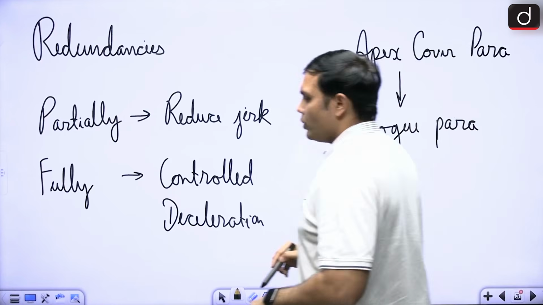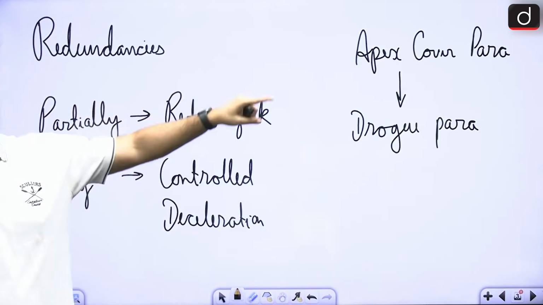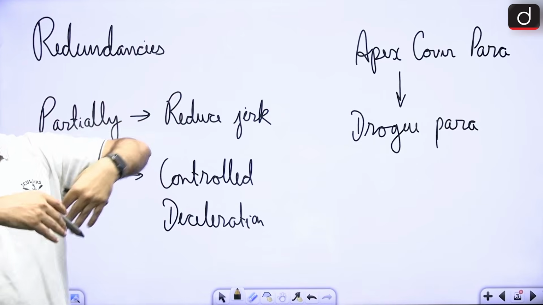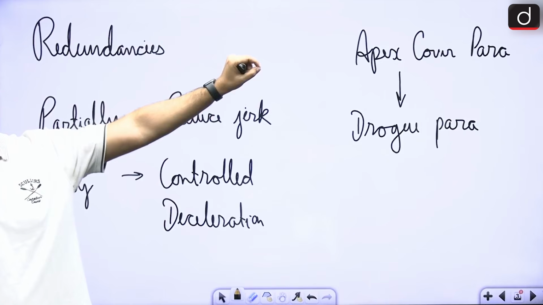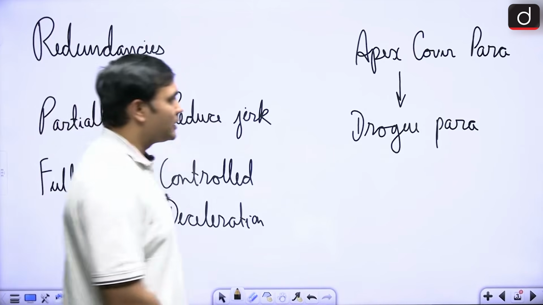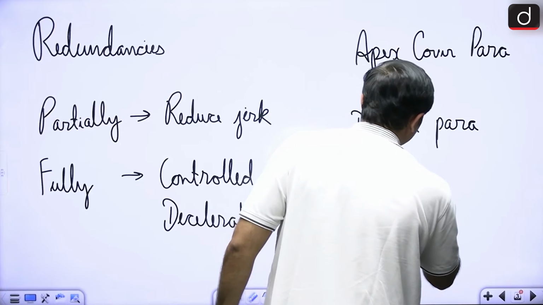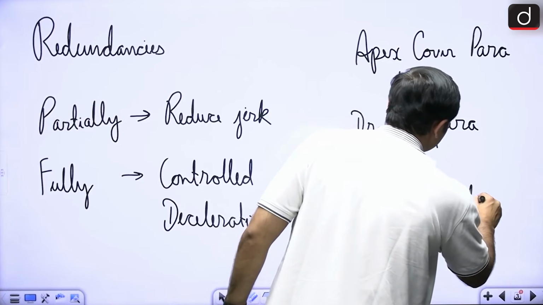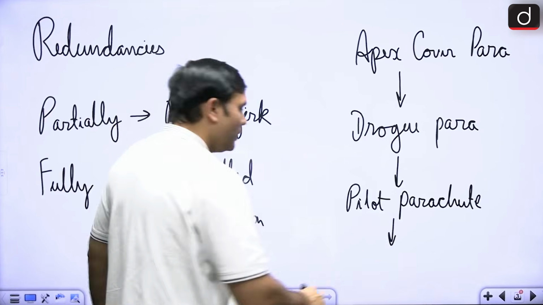Now these are different layers of the reefed inflation program, right? So first the apex cover will separate, then the drogue parachute will come out to ensure stabilization. Then the third is the pilot parachute, and at the last there is the main parachute.